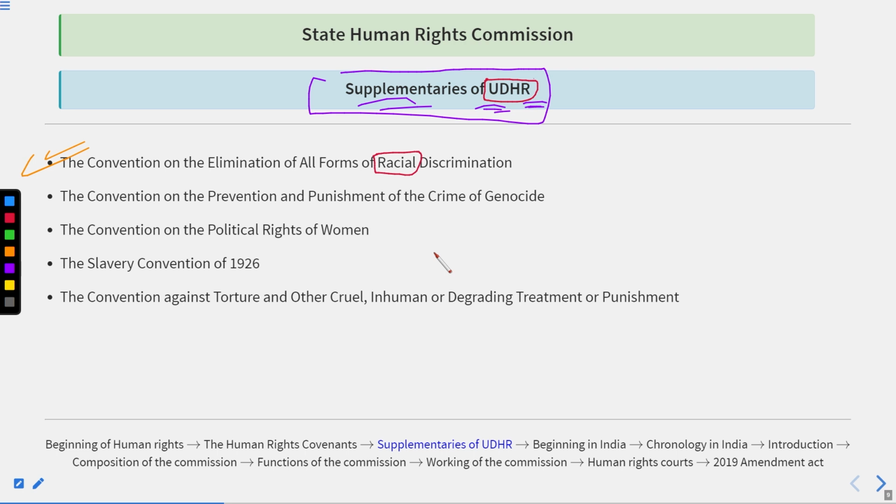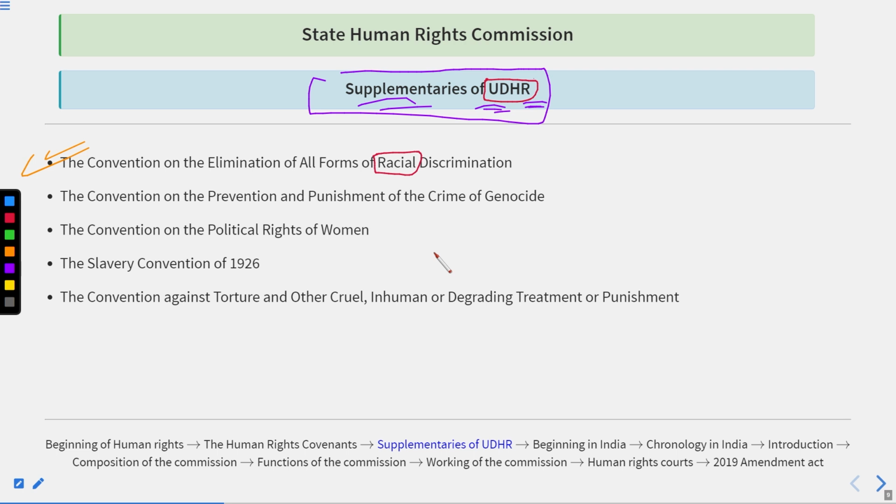So basically all the privileges, even in government jobs, education, health, and even in public transport, could you imagine? These privileges were available only to the white population. When we talk about the black population, their housing, public transport, health and so on were not so good. Similarly, not only in South Africa, if we take the world's most advanced country, the USA, the United States of America, there was also racial discrimination.